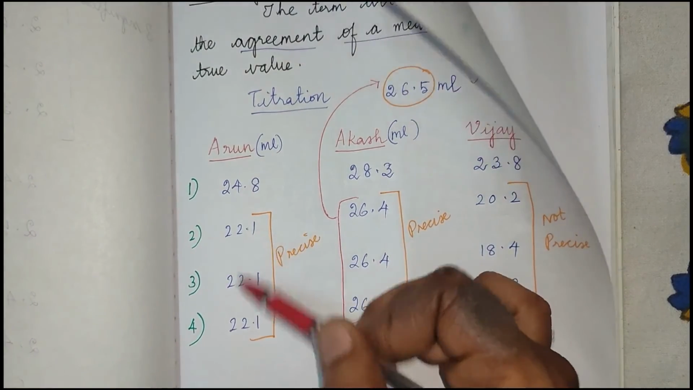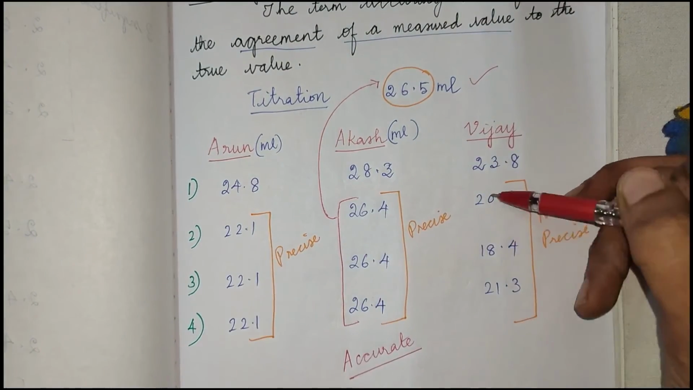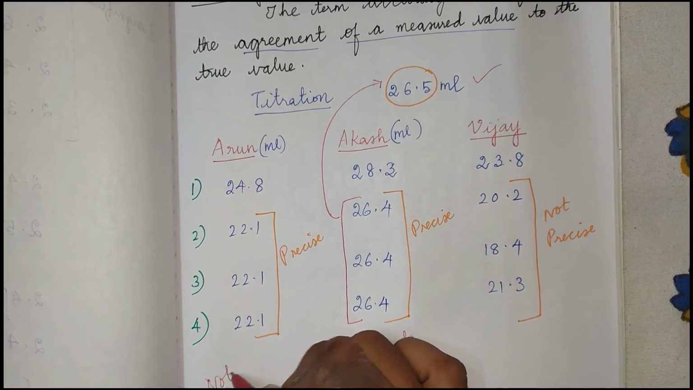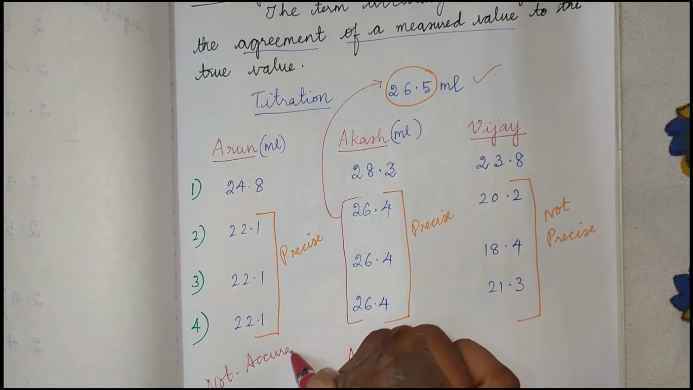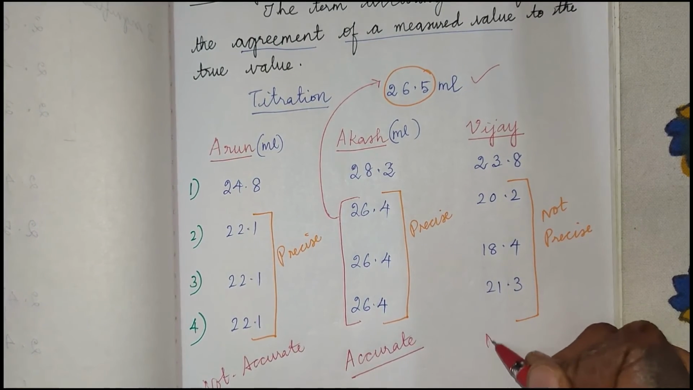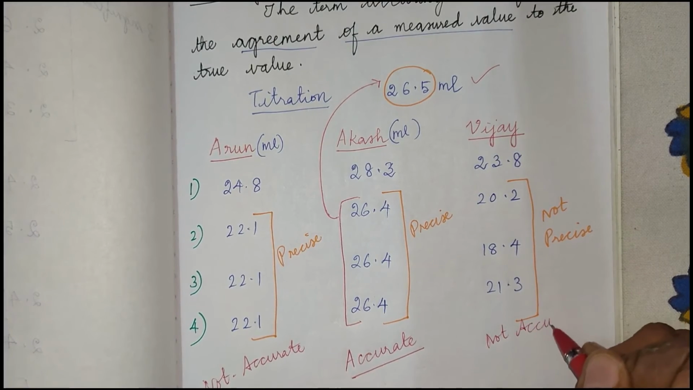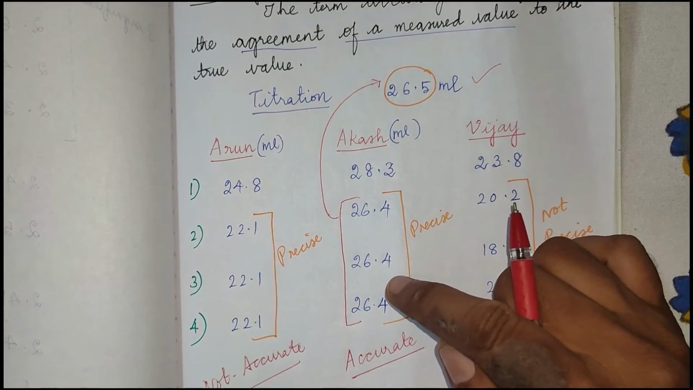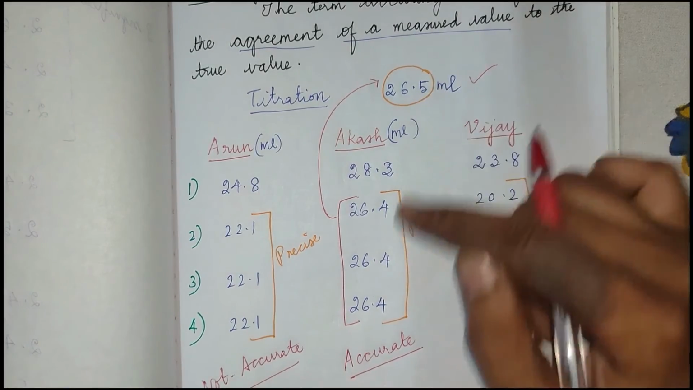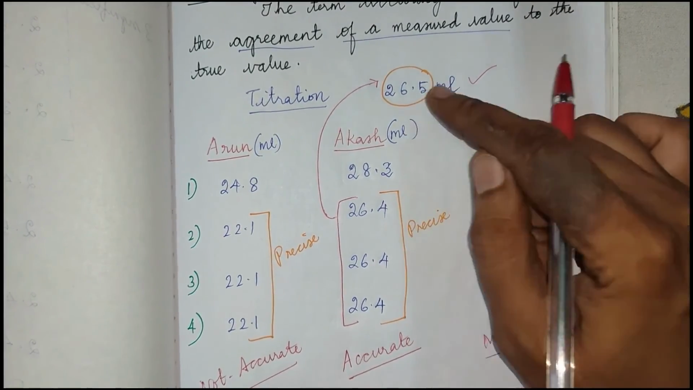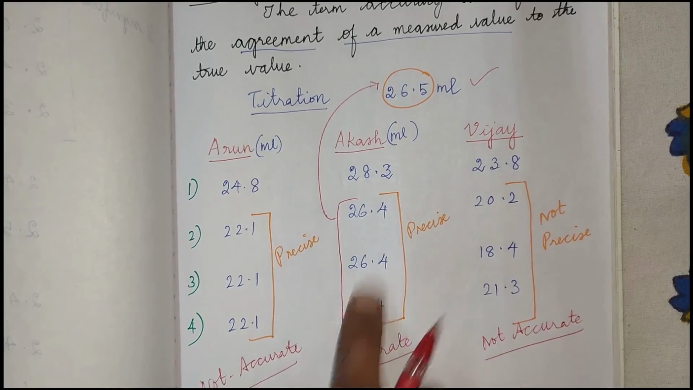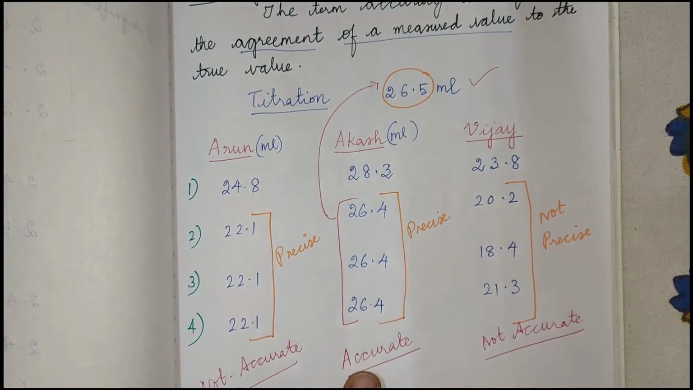Look at those values, 22, and look at his values. These two were not accurate. So Arun and Vijay both were not accurate. What is meant by accuracy? The value should be coinciding with the exact value. If the experimental value coincides with the exact value, it is accurate.